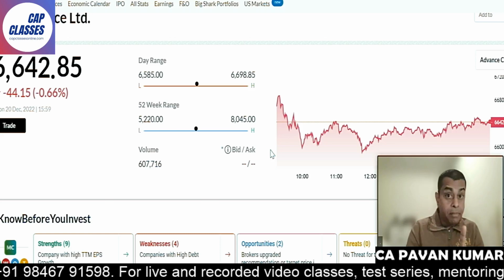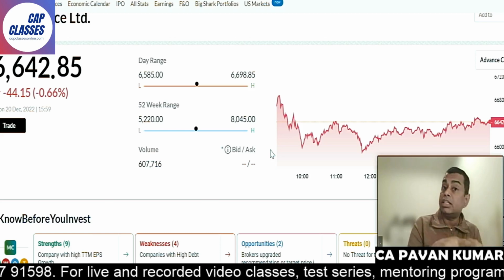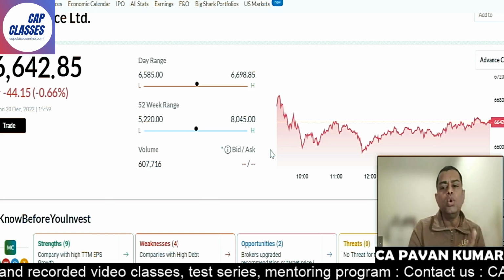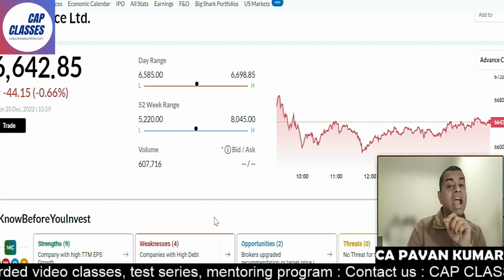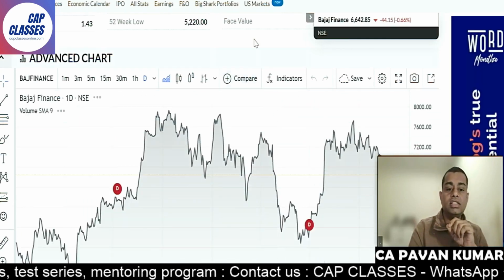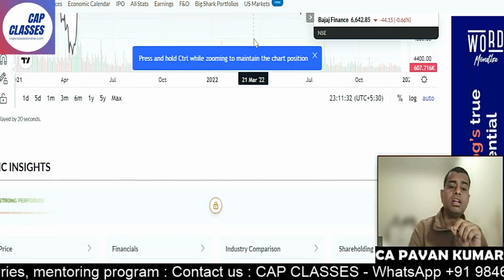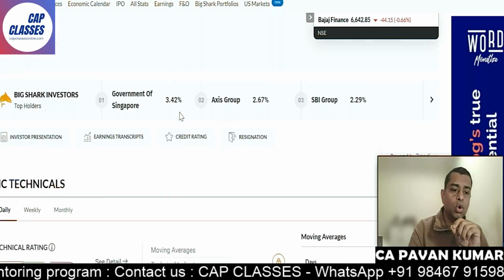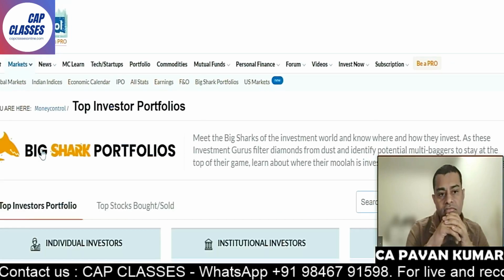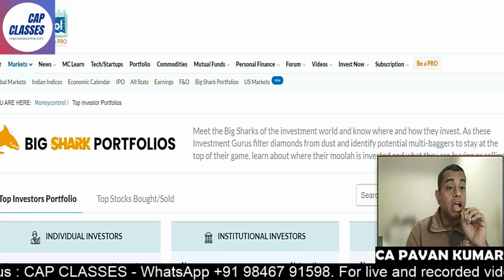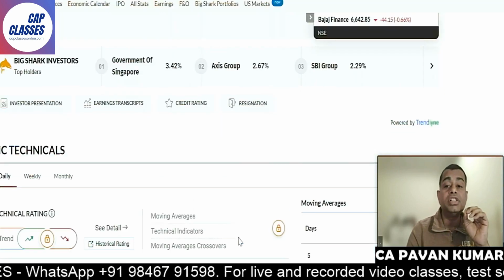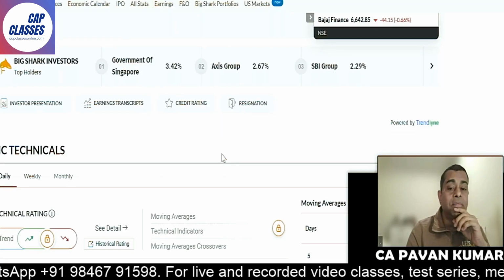But at the same time, in investment, they say past performance need not be a guarantee of future performance. Yes, I know. But look at 5 years of past performance and then these investors. So look at this 5-year trend. After the 5-year trend, go down and look at the big shark investors. It will give you a clear insight into who are the institutional investors investing money in this company.